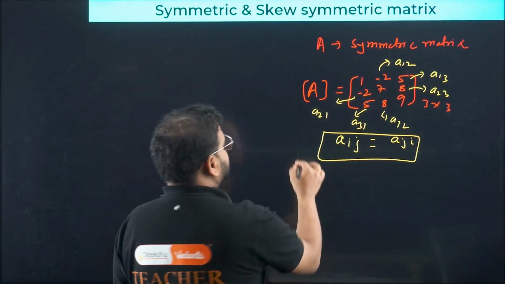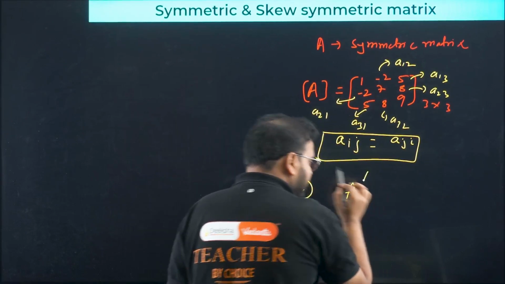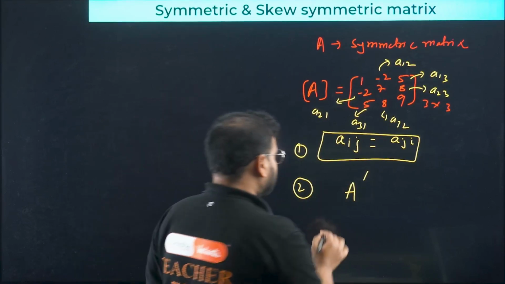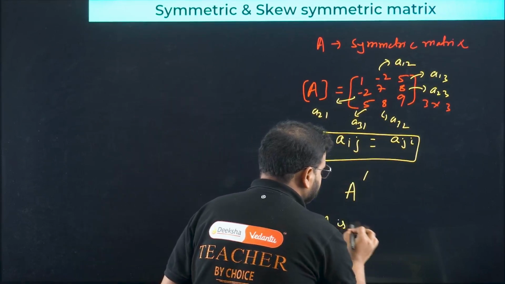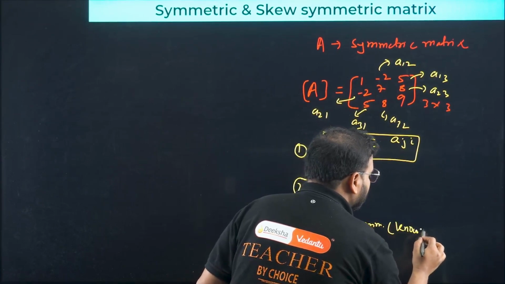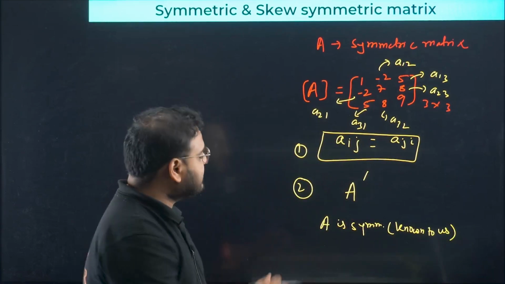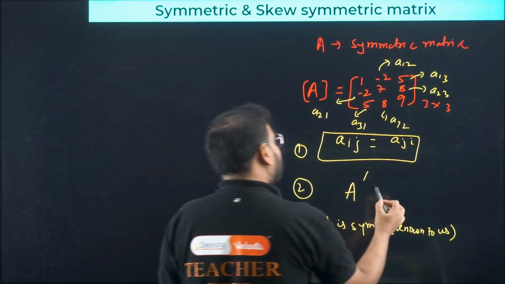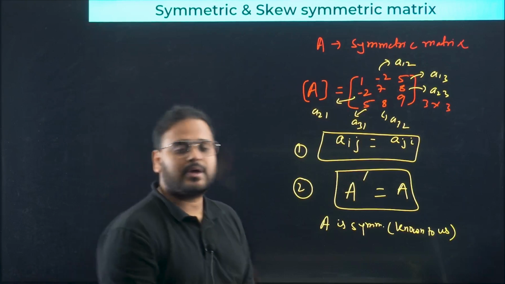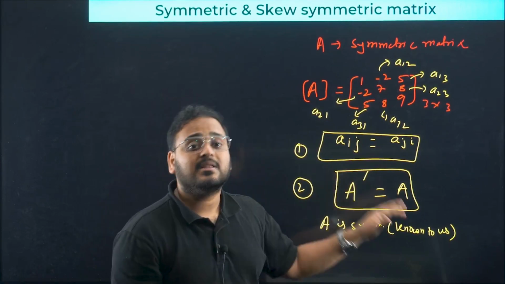Okay, that's one thing. Secondly, very important, if you are taking the transpose of a symmetric matrix, and it is given that A is a symmetric matrix, then A transpose is nothing but the matrix A itself. Whenever it's given that A is a symmetric matrix, it means that A transpose is going to be the matrix A itself.